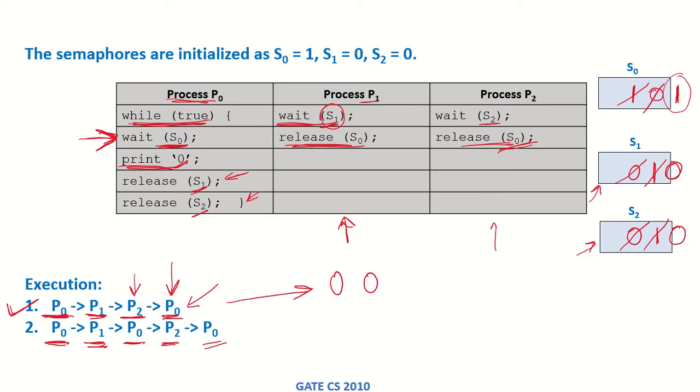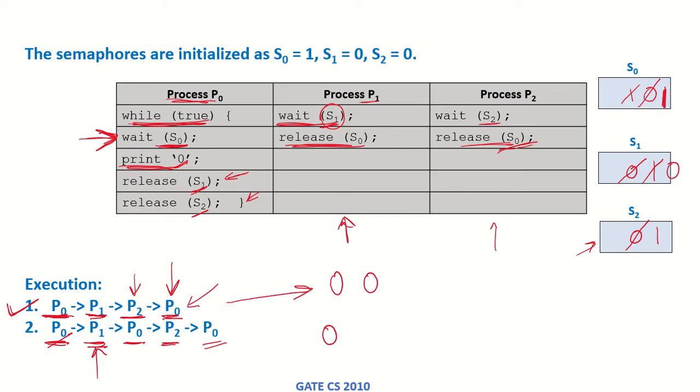Another way that these processes can be executed is that first P0 runs, so it waits on S0, S0 becomes 0, it prints 0, releases S1 and releases S2. Now P1 runs, so it waits on S1, so this becomes 0 and it releases S0, so this becomes 1.